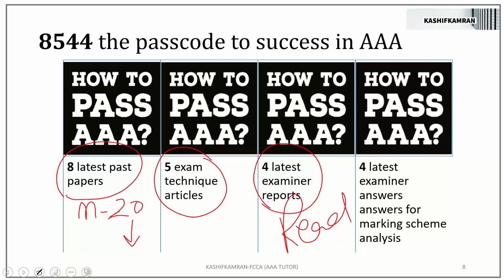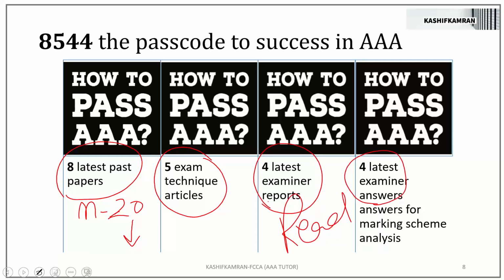The four latest examiner answers are for marking scheme analysis. Do you know that the examiner has the marking scheme at the end of the answers? So how many examiner answers should you be looking at for the marking scheme? The four latest examiner answers.